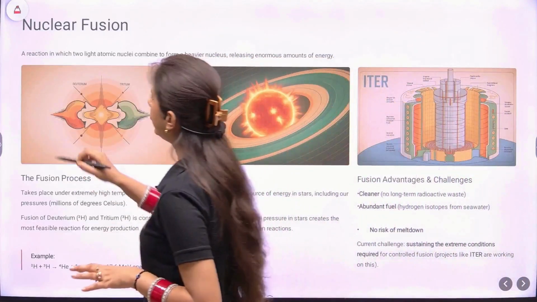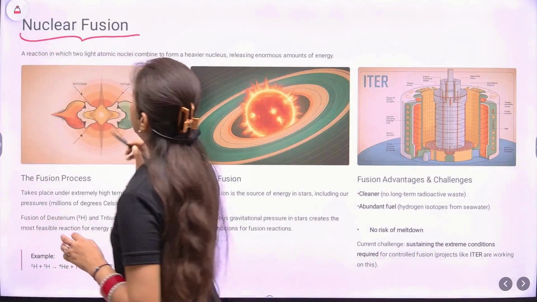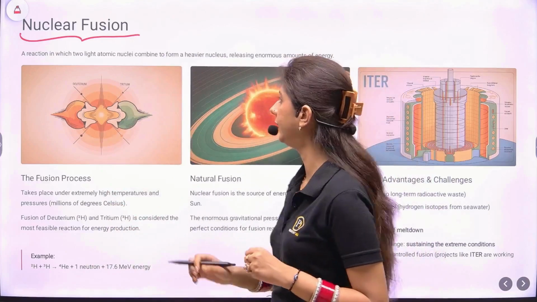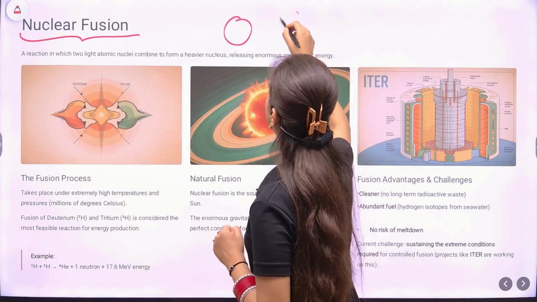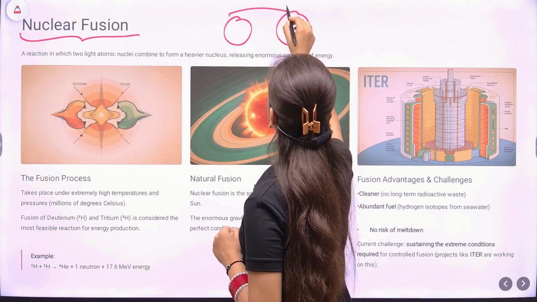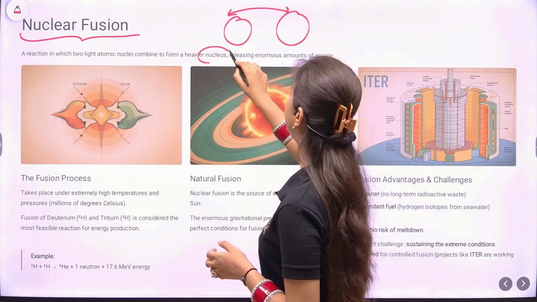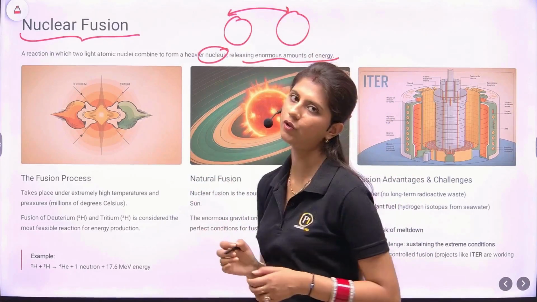What happens in a nuclear fusion? It is a reaction where two light atomic nuclei will combine to form a heavy nucleus, and then it will release enormous amounts of energy.